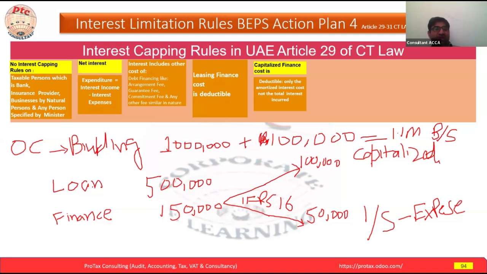We may assume the life of the building is 10 years. Life of the asset is 10 years, it will go into the balance sheet, and this cost goes